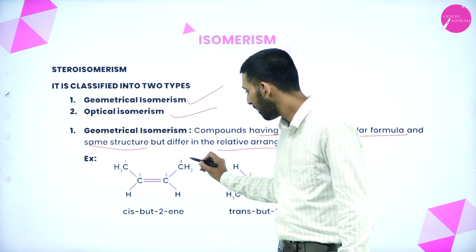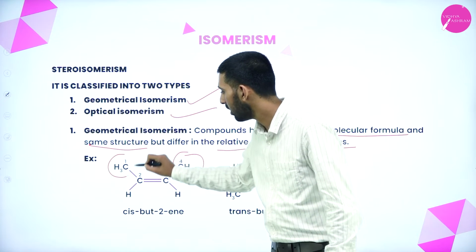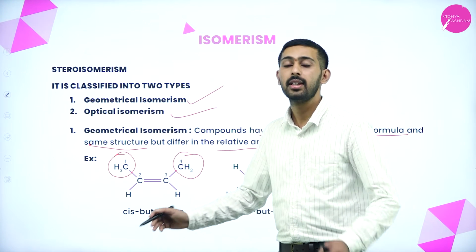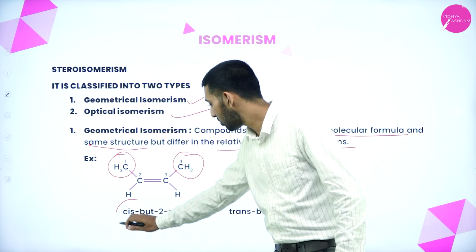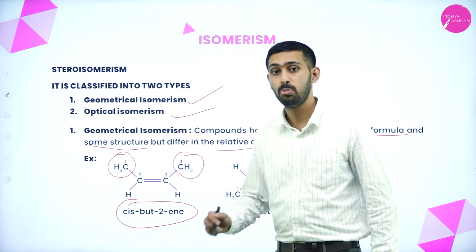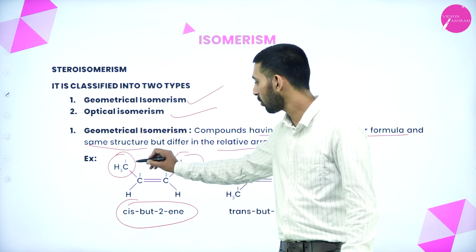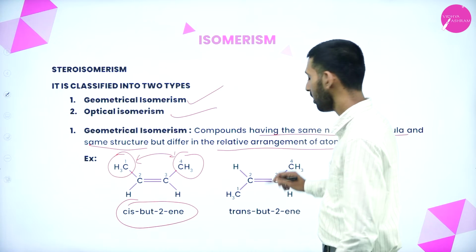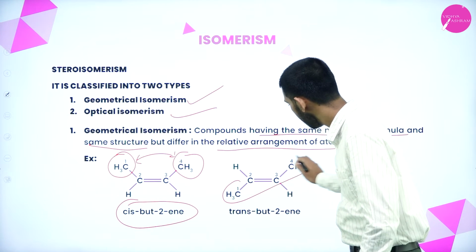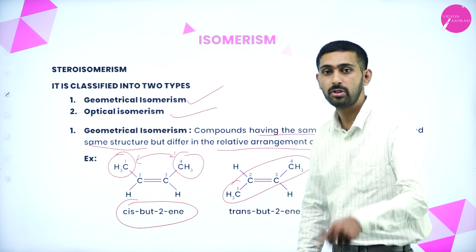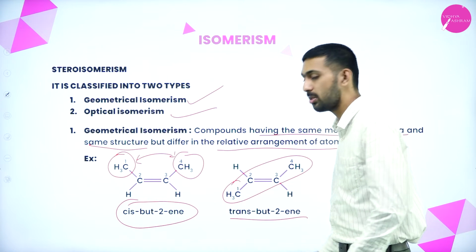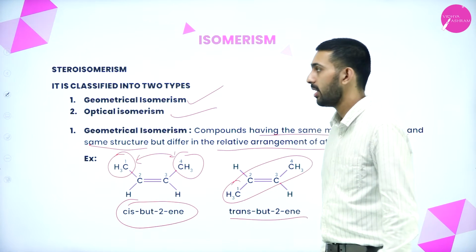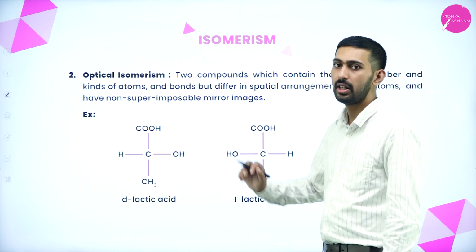If the same groups are on the same side, here both CH3 groups, we say cis-butene. But here the CH3 groups are on opposite sides, so we say trans-butene.